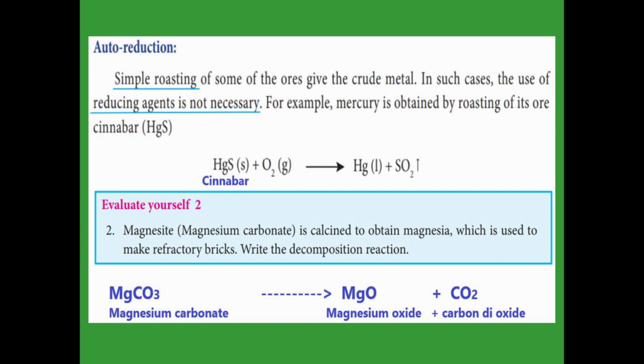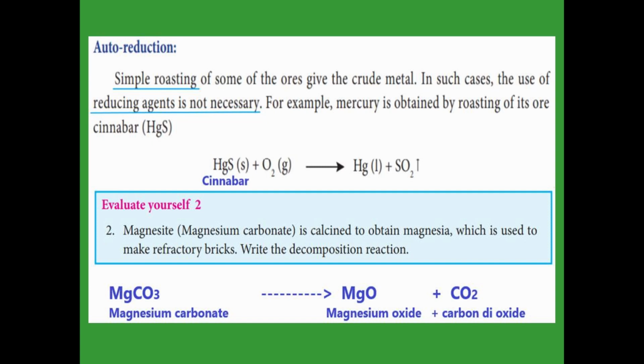I have already told you the carbonate on heating always gives carbon dioxide gas as one of the products. So the carbon dioxide is one product and the remaining product is magnesium oxide. This is the decomposition of magnesium carbonate. Another name of magnesium carbonate is magnesite, and through that we get magnesia. Magnesia means MgO, that is used in the making of refractory bricks.